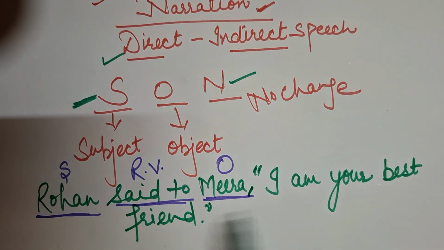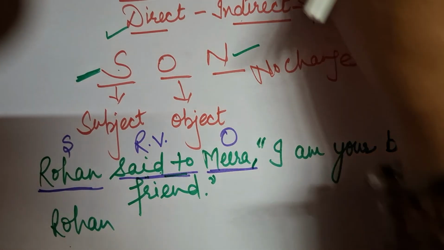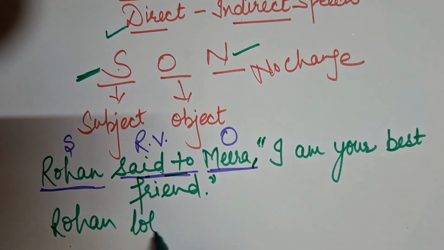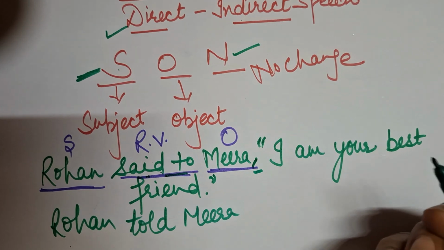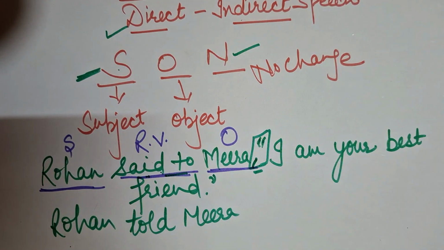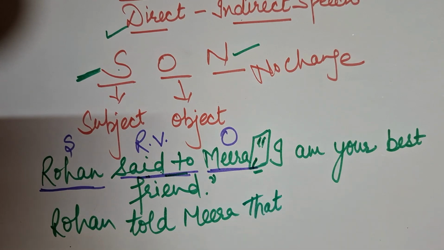Now in this sentence, we can easily say that Rohan said to Meera, "I am your best friend," ending with a full stop, a common statement is there. So how am I going to change it? What is the role of SON there? So let me see this SON. Rohan said to Meera. Now said to, if it is a simple sentence, then said to is changing into told. Rohan told Meera. Now it is a simple sentence. Now I will replace these commas to make it indirect. I will write there that.